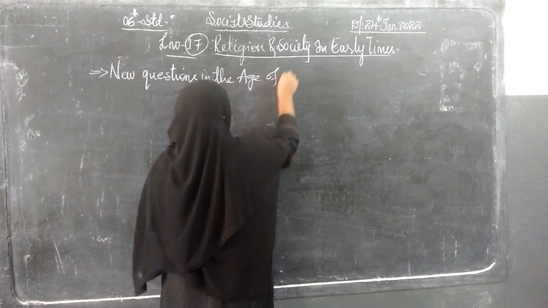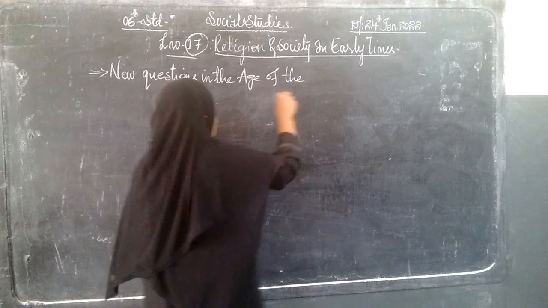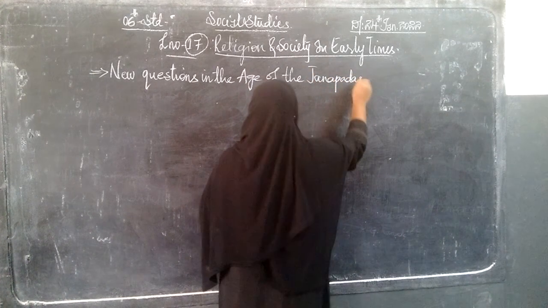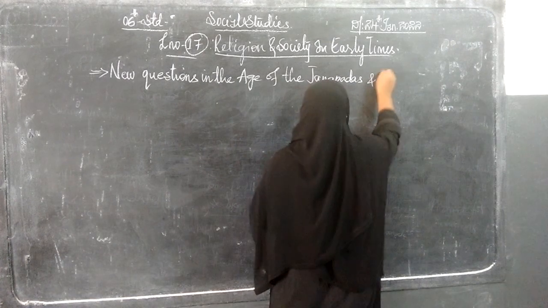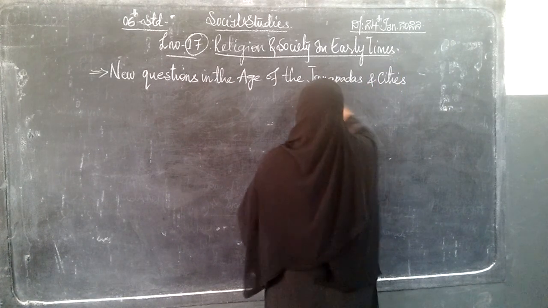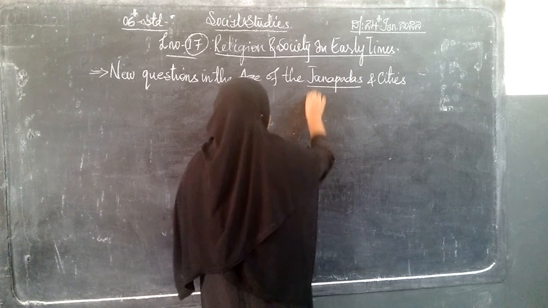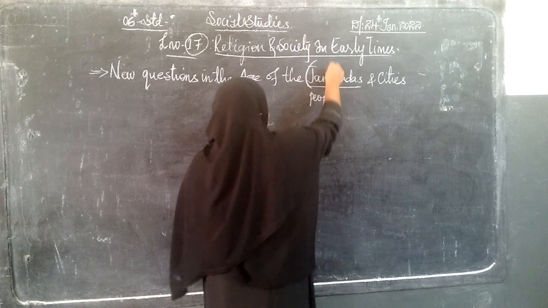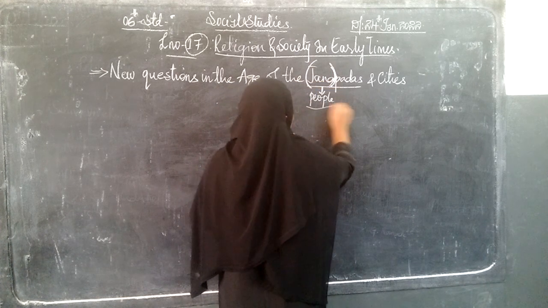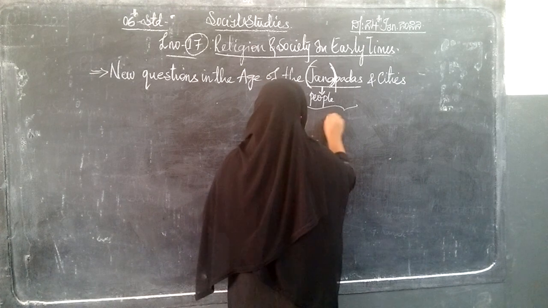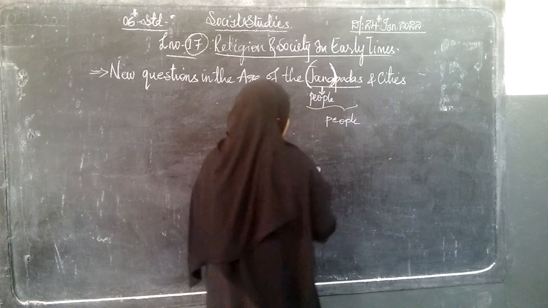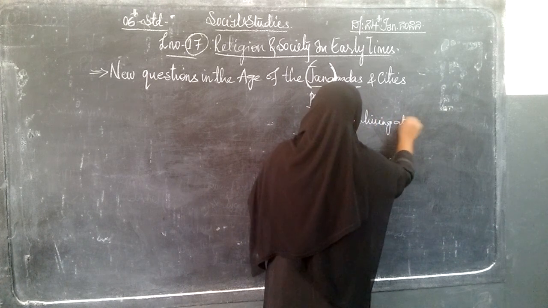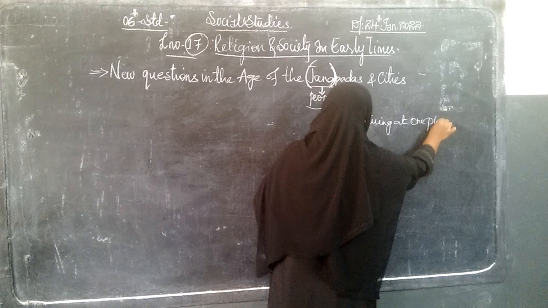In the age of the Janapadas and cities. So what is here? Janapadas means the people. This word Jana means basically people, and overall Janapadas means people living in one place.